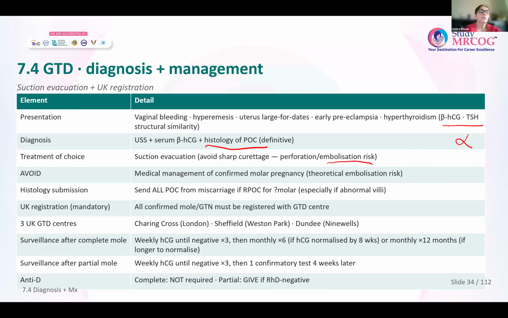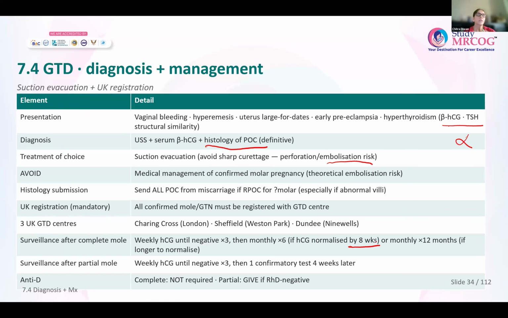Now coming after this, once the molar pregnancy has been evacuated, follow-up is very important. So we all know that if it is a complete mole, if the HCG comes down to normal within 8 weeks of evacuation of the mole, then that is the complete follow-up. Okay, then for these women, the follow-up will be for a period of 6 months.